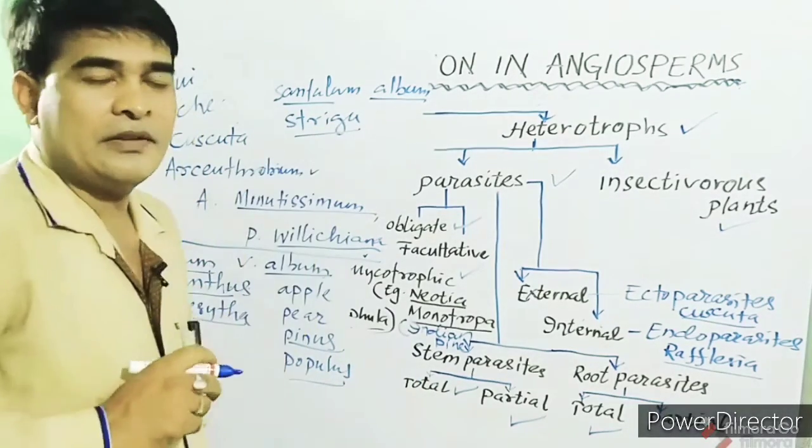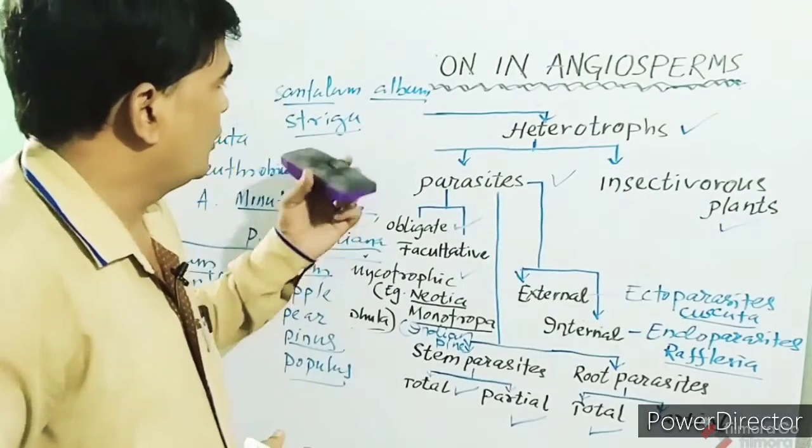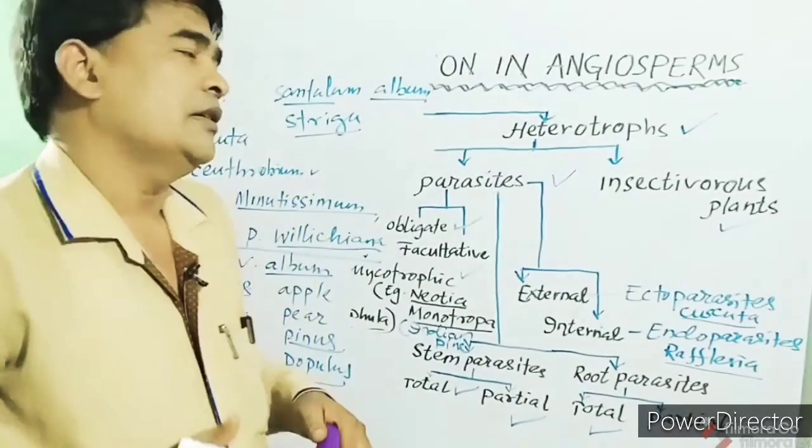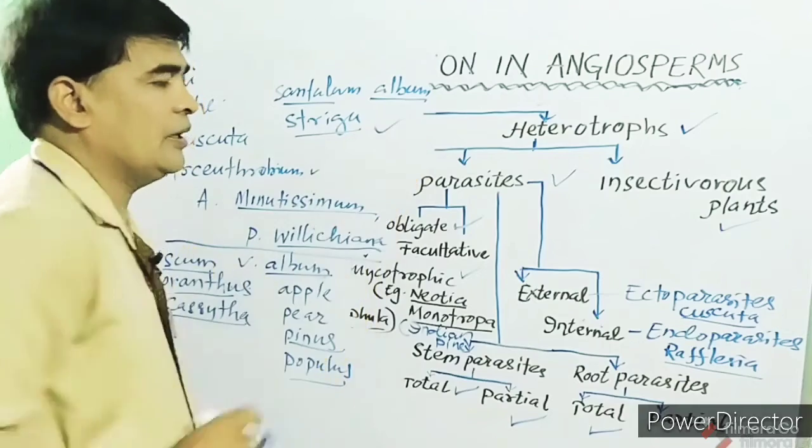Similarly, Striga remains as a parasite on the roots of sugarcane and sorghum.